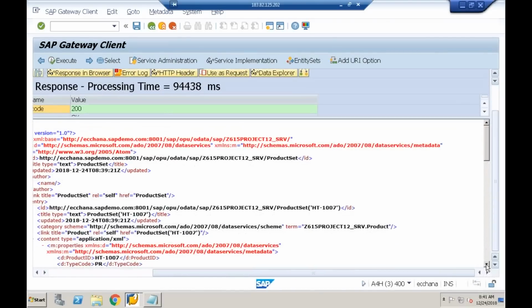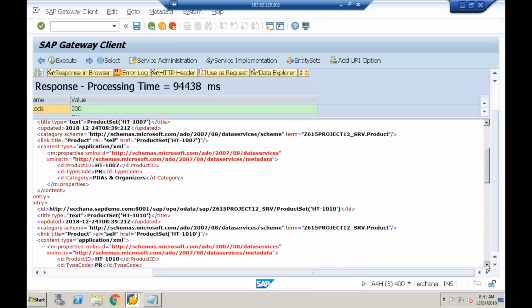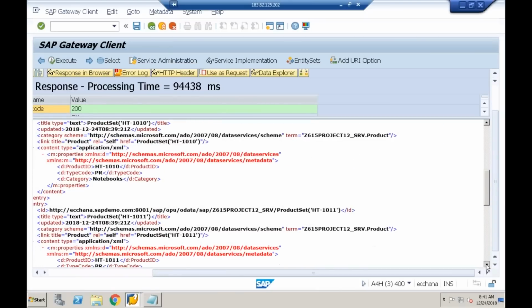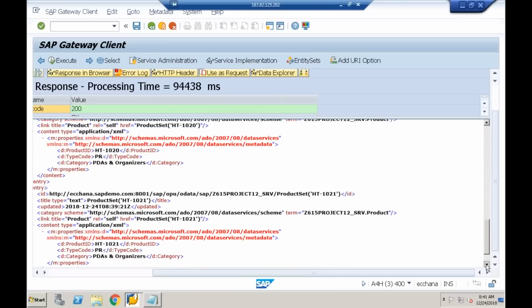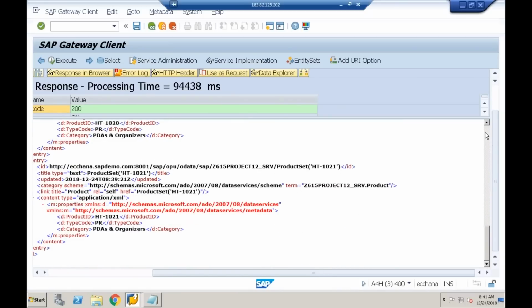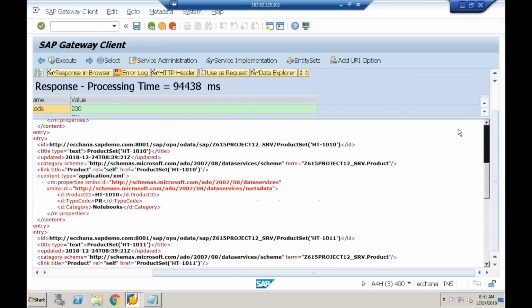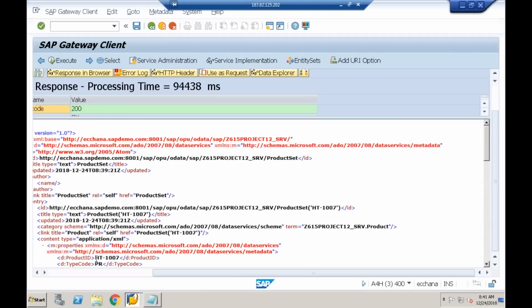Yeah, this is HTFN 1007. Okay, this is HTFN 1010, HTFN 1011, HTFN 1020, HTFN 1021. Overall, only 5 entries. The combination of $top and $skip is nothing but called paging.